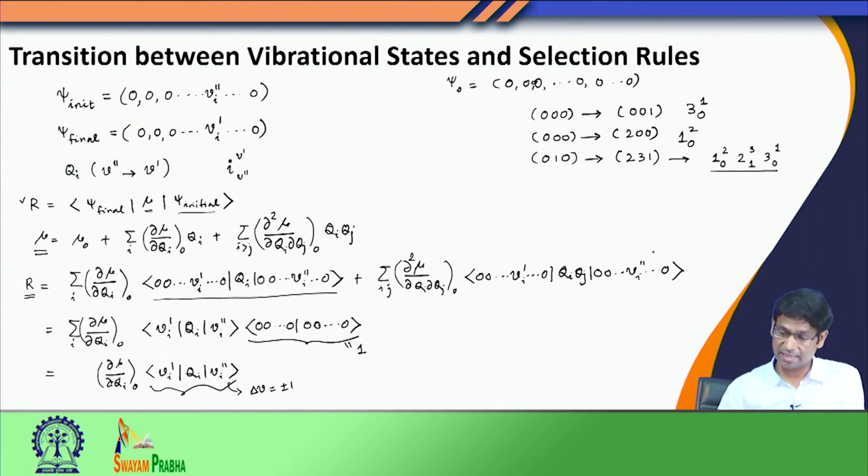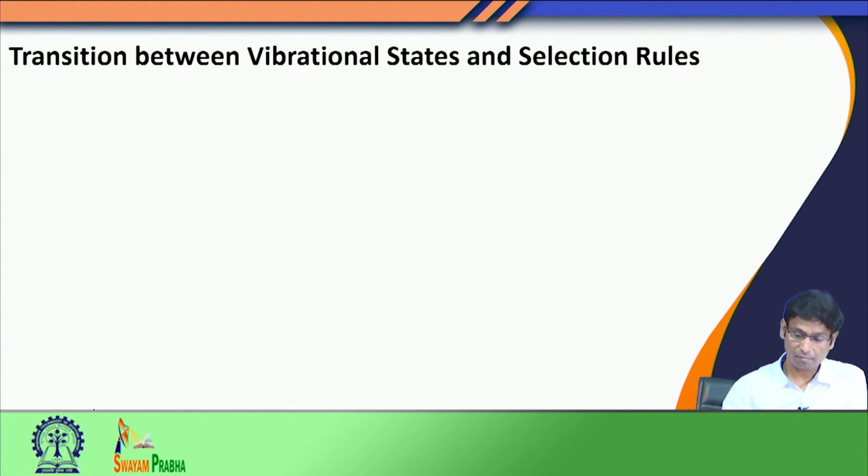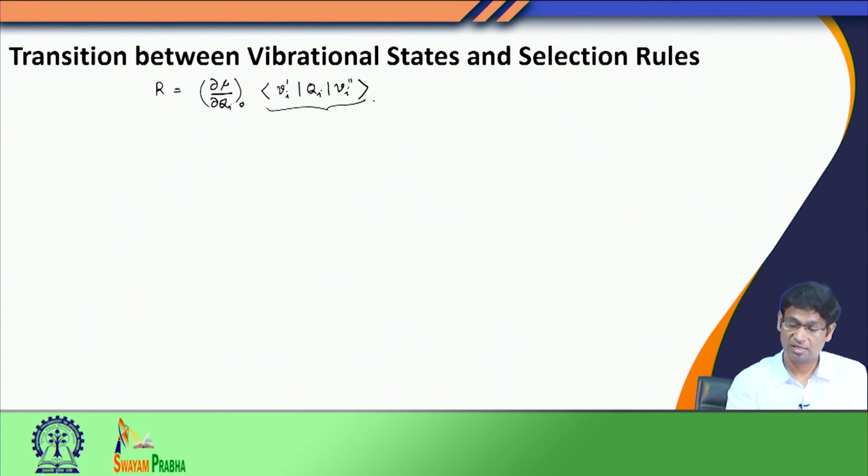Apart from this, there is an interesting quantity over here, this term d mu by dqi. Let us see what this tells us. Now, we saw that the transition dipole moment depended on this expression that we had. So, this is non-zero only when delta V equals plus or minus 1, that is one selection rule.